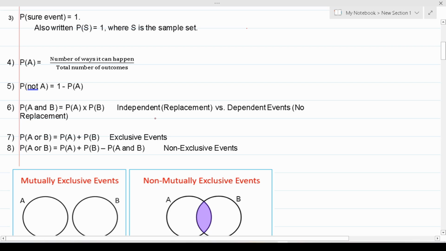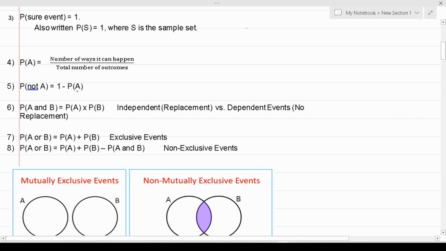As we discuss number 6, we're also going to discuss the idea of independent and dependent events. And then finally, we're going to end today's video by discussing exclusive and non-exclusive events, that is probability of A or B. And as you can see, those have 2 different formulas depending on what type of event you have. Probability of A or B for an exclusive event is probability of A plus probability of B. That's pretty simple and straightforward. And then if you have non-exclusive events, the probability of A or B becomes the probability of A plus the probability of B minus the probability of A and B.